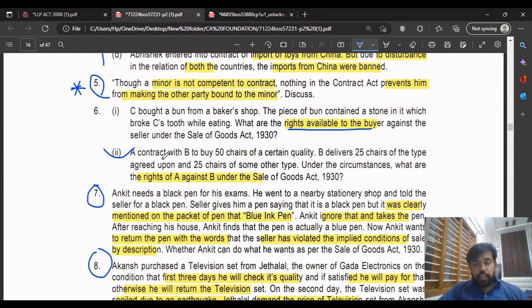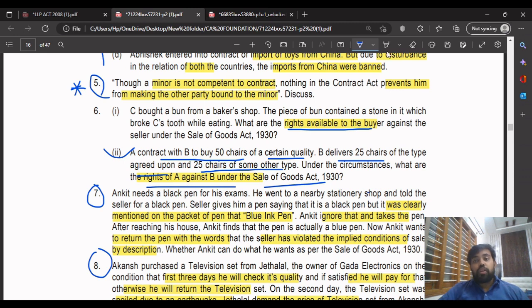Next, in this case, A enters into a contract to buy 50 chairs of a certain quality. But B delivers 25 chairs of the agreed quality, and another 25 chairs of some other quality. What are the rights available to A against B as per the Sale of Goods Act?